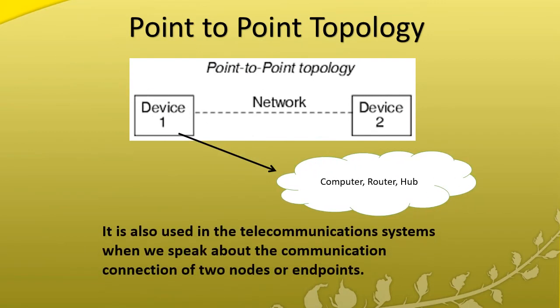Point-to-point topology means one device is directly connected to another device. A device is nothing but a PC, personal computer, laptop, router, or hub. It's mainly used in telecommunication systems. Only two nodes will be involved, not more than two. That is point-to-point.